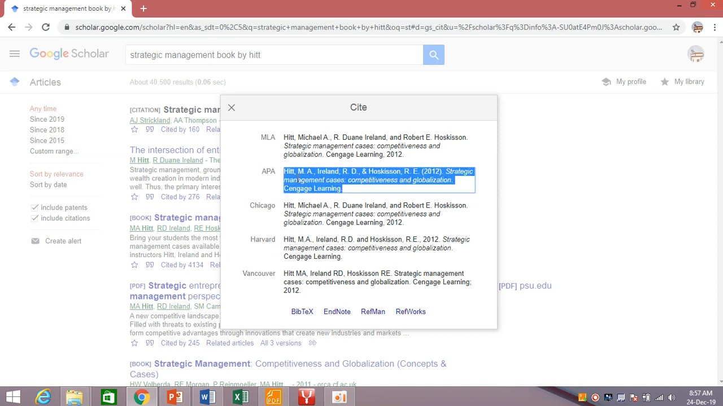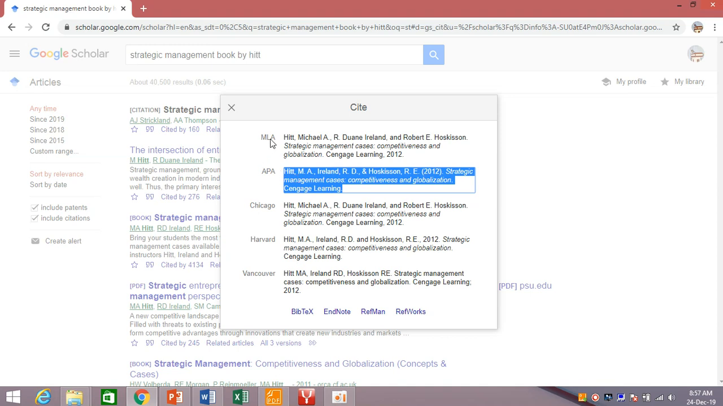Let's suppose you want to go with APA. It's not your choice basically. If you are writing a thesis or an article, you have to see what your university demands. If the university says you should use APA style, then you have to give referencing in APA style. If they are demanding any other style, then you have to go for it.